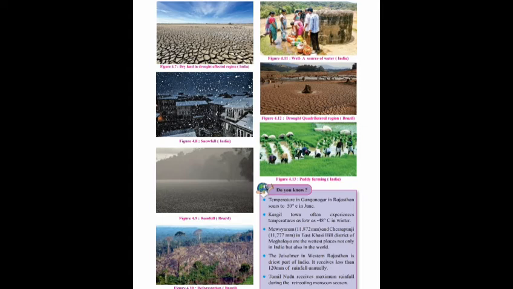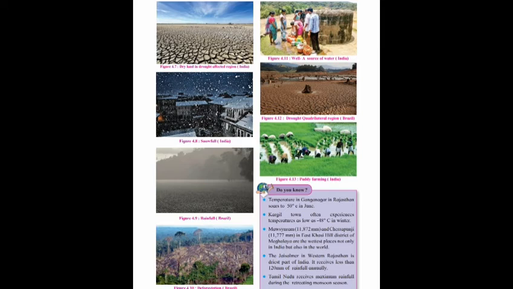4.8, snowfall in India, sometimes it happens. Then 4.9, rainfall in Brazil. Figure 4.10, deforestation in Brazil, how the deforestation takes place in Brazil, you can find out. Then figure 4.11, a well, a source of water in India. If you go to the villages, you will find the wells. Even today the villagers draw water from the wells.